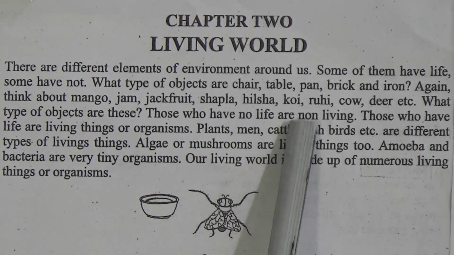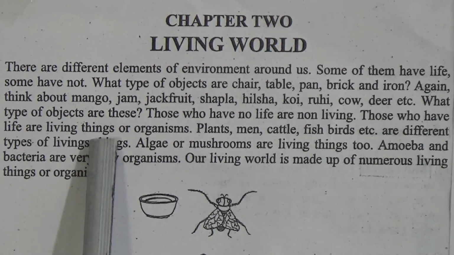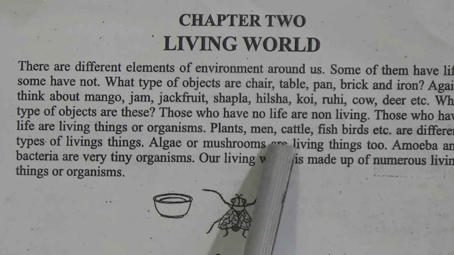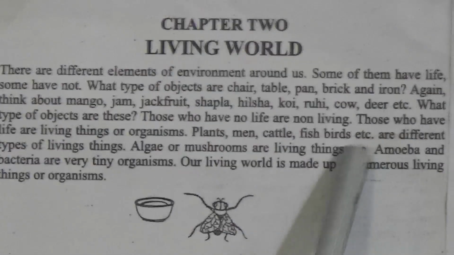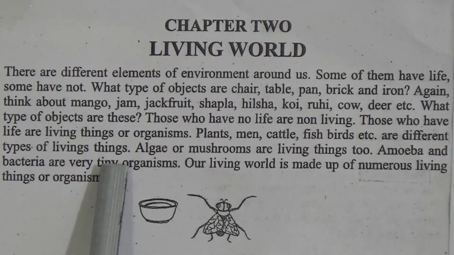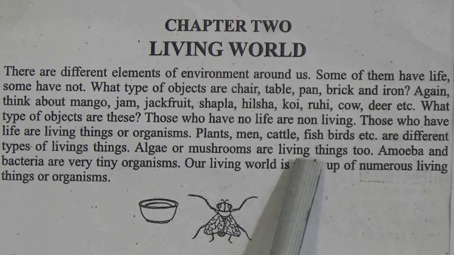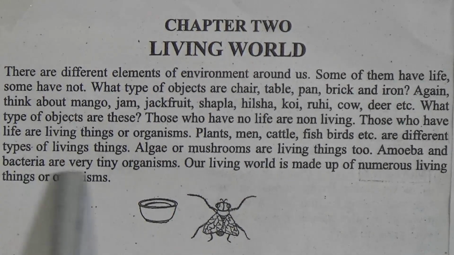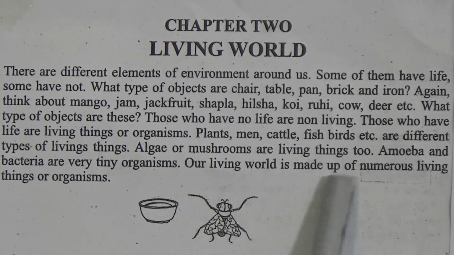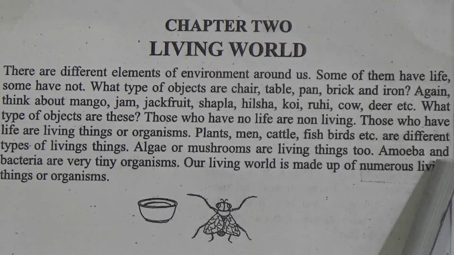Those who have no life are non-living. Those who have life are living things or organisms. Plants, man, cattle, fish, birds, etc. are different types of living things. Algae or mushrooms are living things too. Amoeba and bacteria are very teeny organisms. Our living world is made up of numerous living things or organisms.